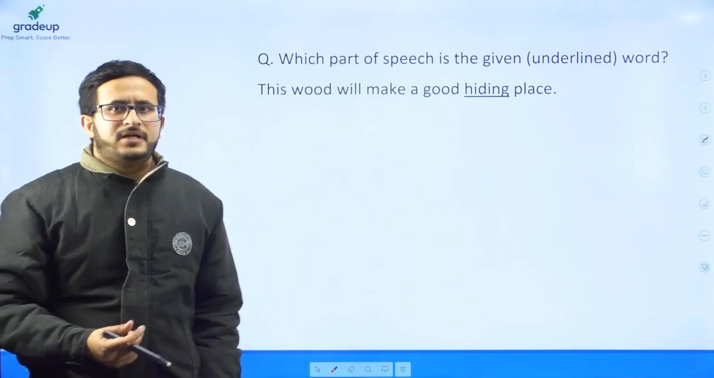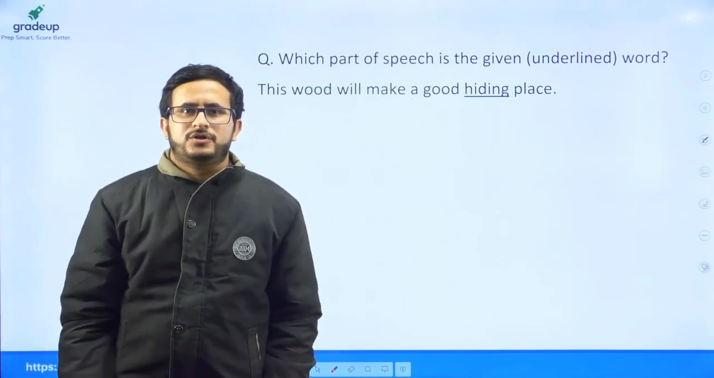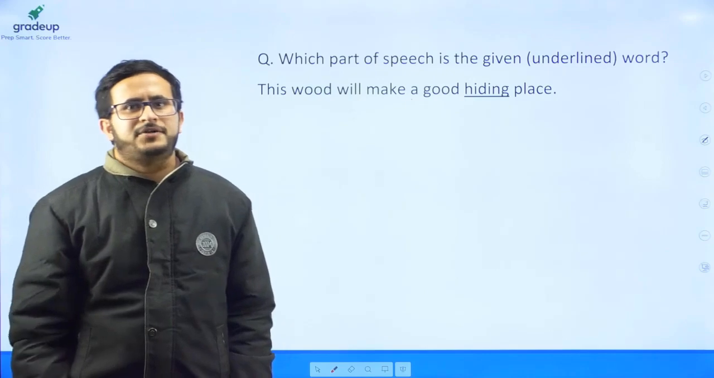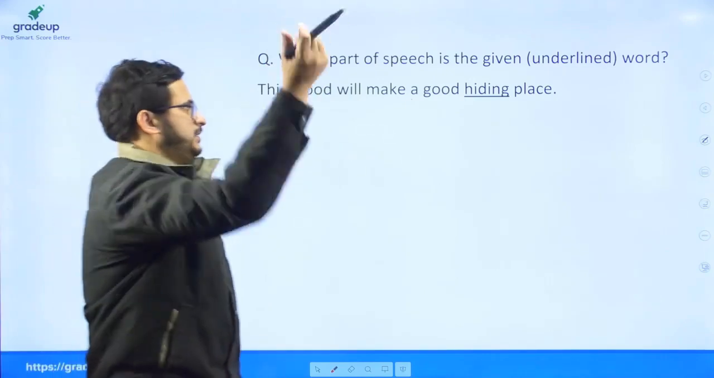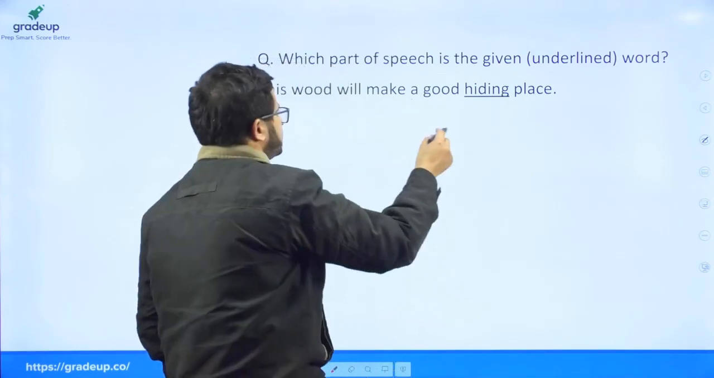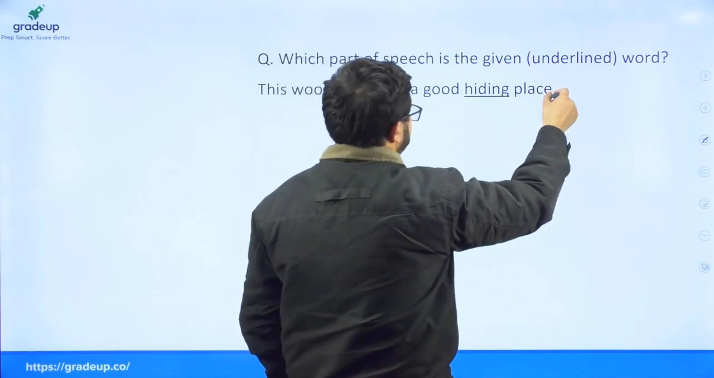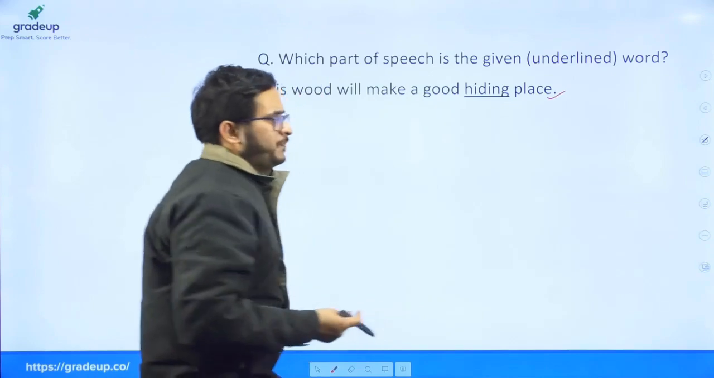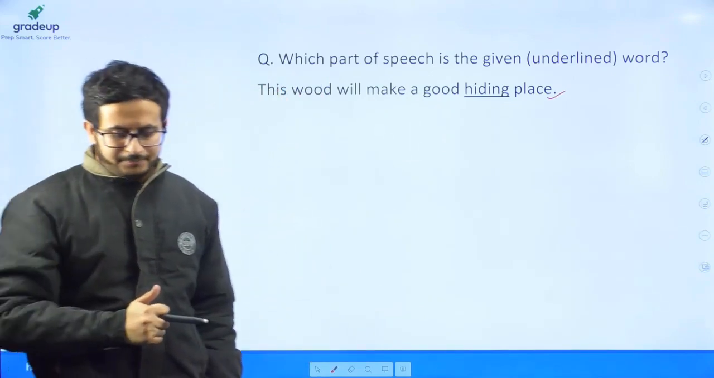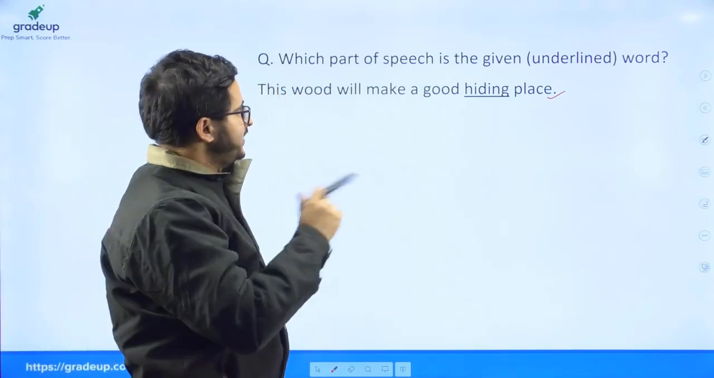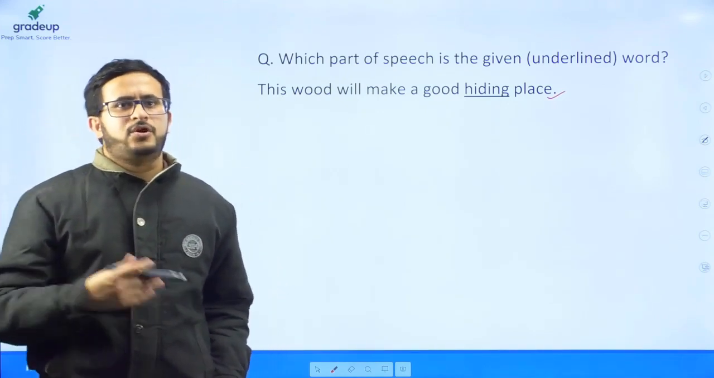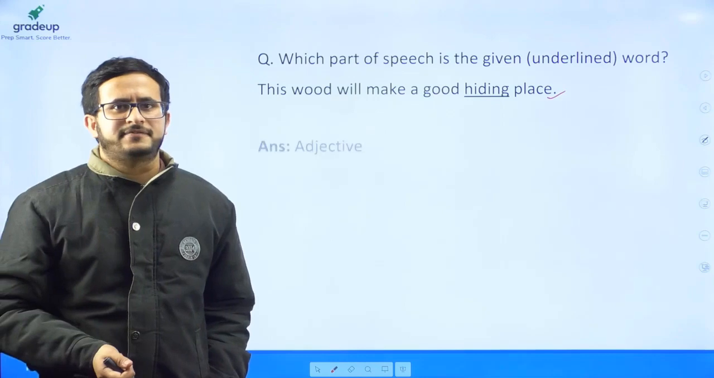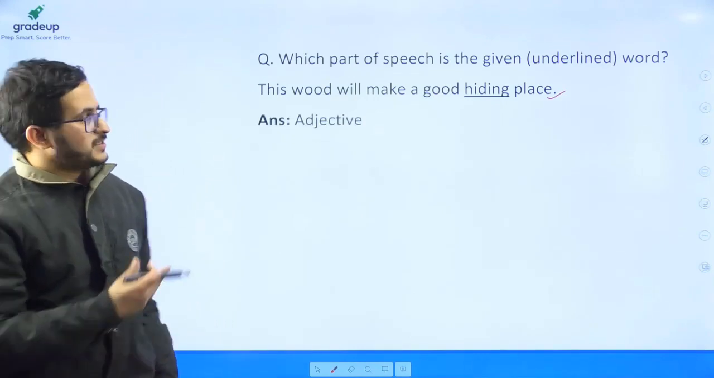"This wood will make a good hiding place." So it was asked what part of speech hiding is here. Now you see that the word hiding is associated with the word place. So place is a noun, and the word hiding is used to describe it. So obviously it would be an adjective. So adjective was the right answer to this question.